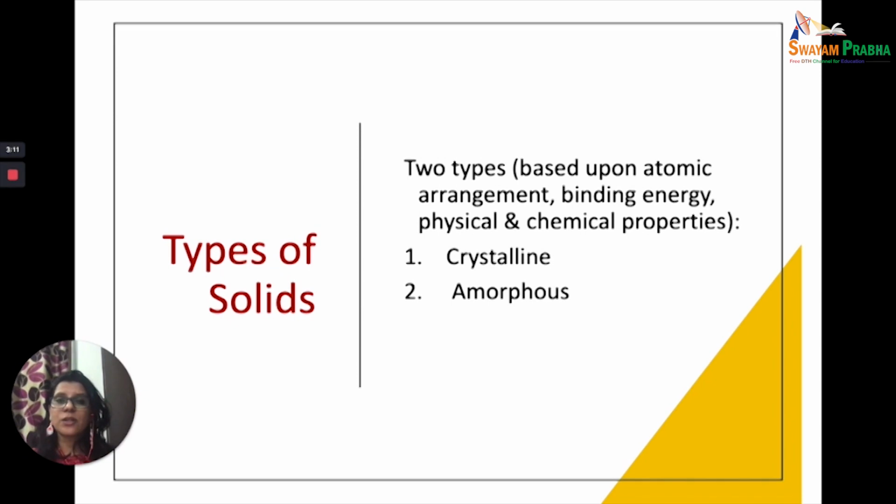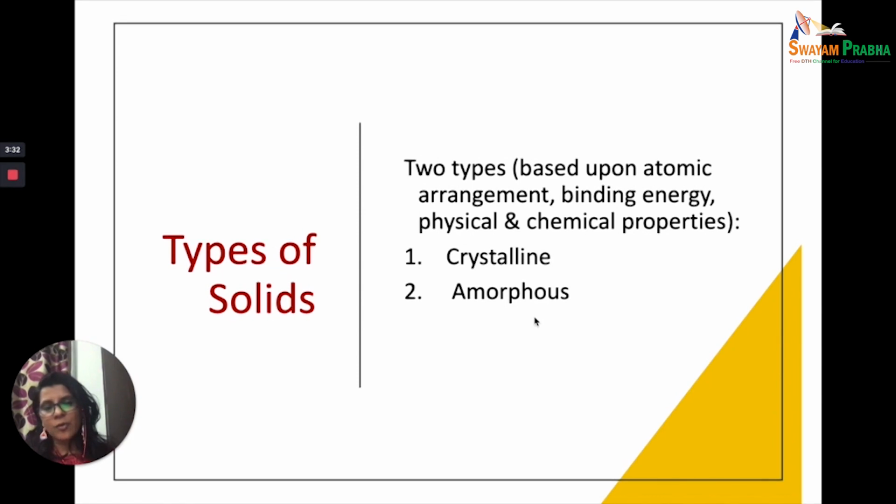The crystalline solids, when we talk about, are those in which the constituent particles are fixed, and this ordered arrangement is followed for a very long distance, and that is what is called long range order, and this is because the intermolecular forces are very, very strong in nature.